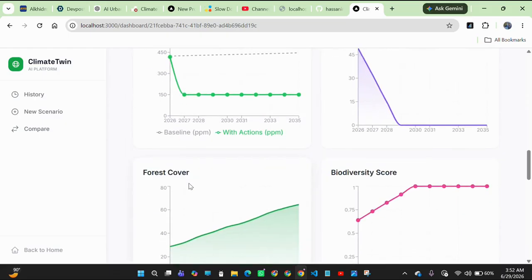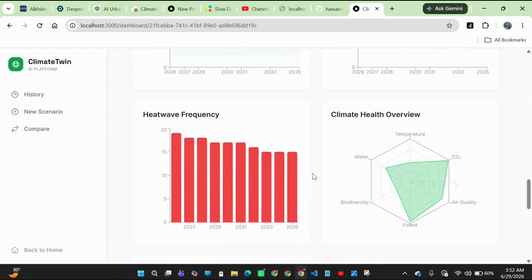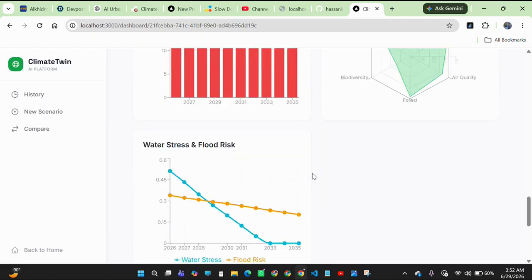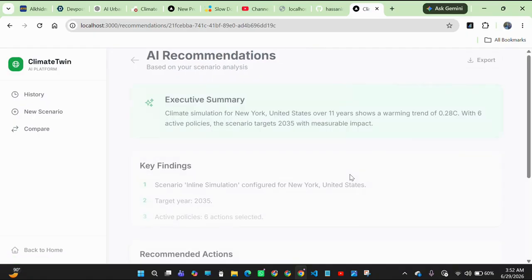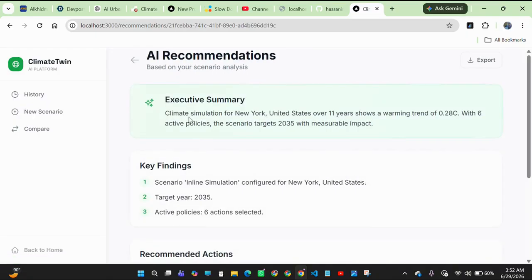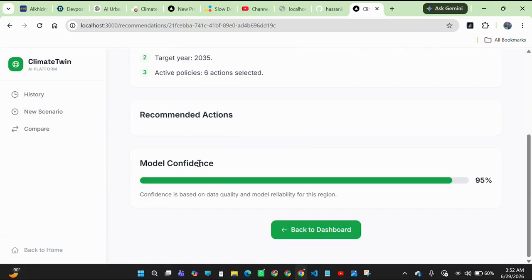These are graphs, so you can easily understand what is going on in the next years. And these are the recommendations that our system gives to our users, like the executive summary: climate simulation for New York, United States over 11 years shows a warming trend of 0.28 degrees Celsius with 6 active policies. The scenario targets 2035 with measurable impact. And this is model confidence, meaning our model provides 95% correct answers.